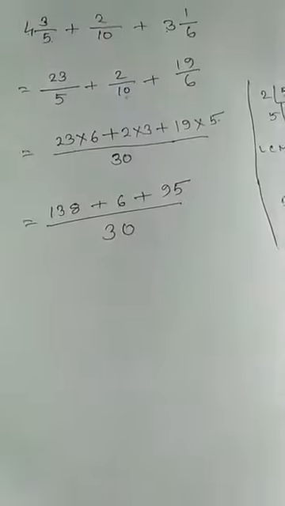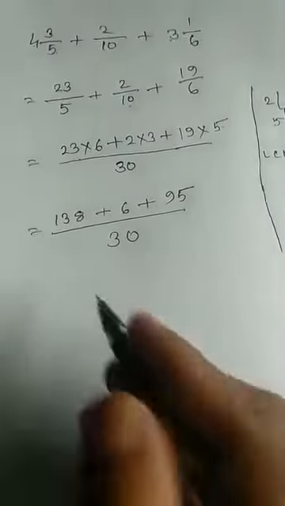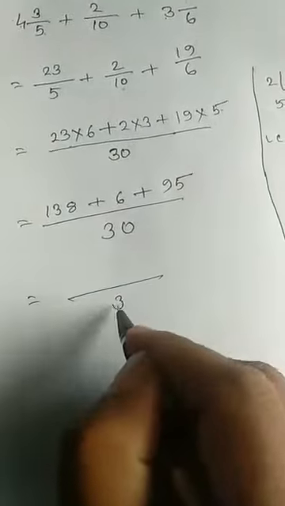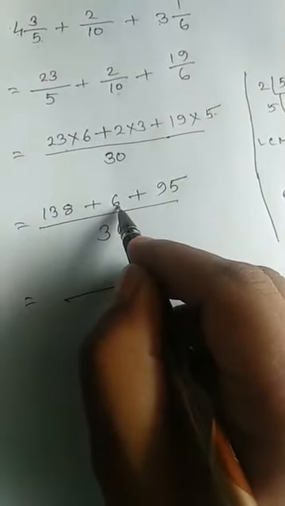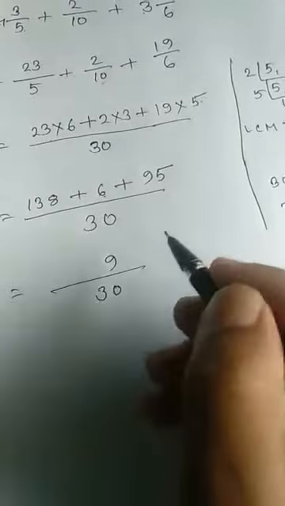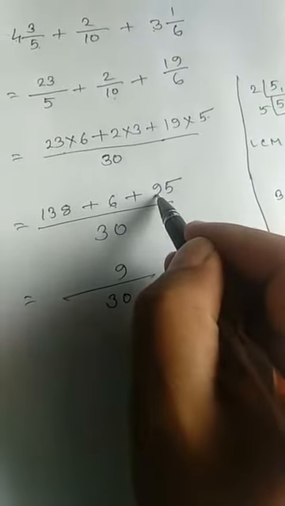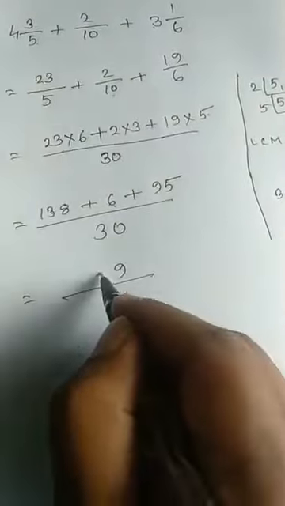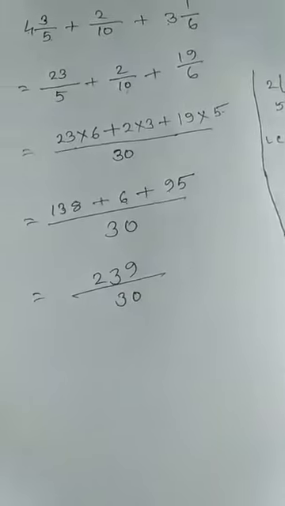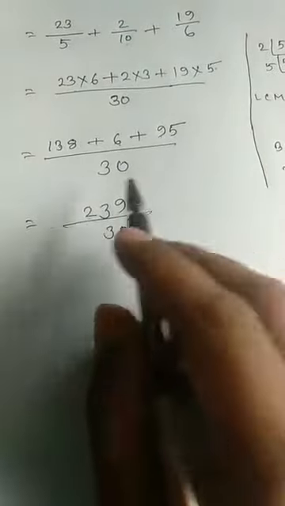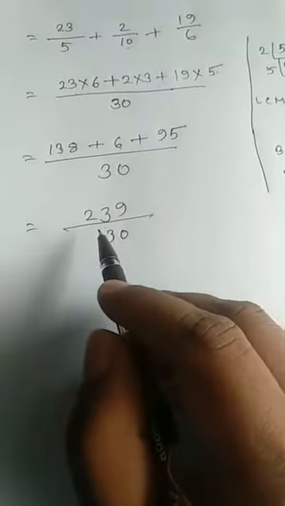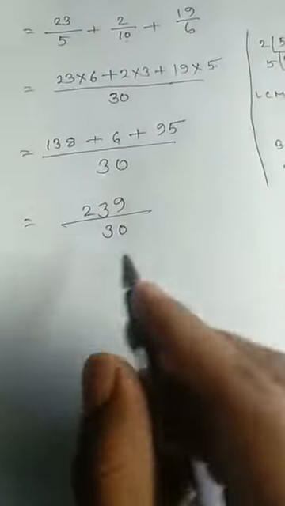Now you will add the numerators. So after adding, what will you get? 8 and 6, 14, 14 and 5, 19. There will be 1. 9 and 1, 10, 10 and 3, 13. 3, there will be 1. 2, 239 by 30. So you see, this is an example of improper fraction. I mean, this is an improper fraction. So you have to convert it into a mixed fraction again.